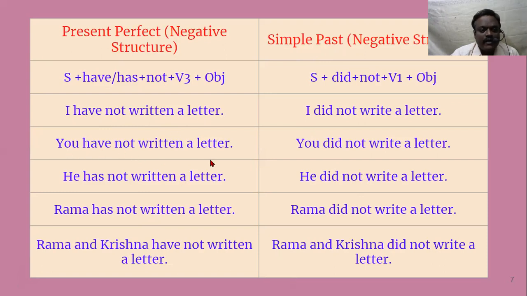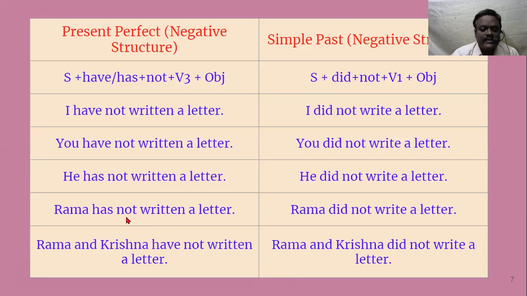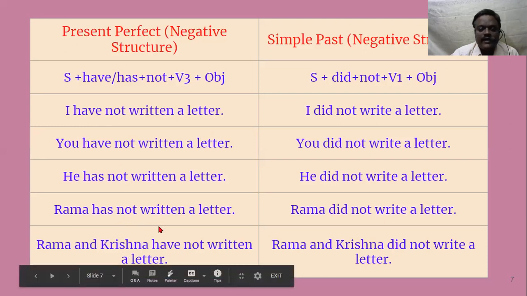In the same way, you have not written a letter. He has not written a letter. Rama has not written a letter. Rama and Krishna have not written a letter. So it is plural, so we have used have. I and you always take have, and for third person singular, and names, if it is singular, we take has. If it is plural, we take have.